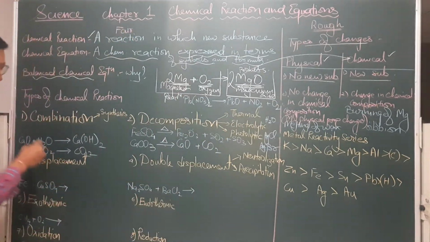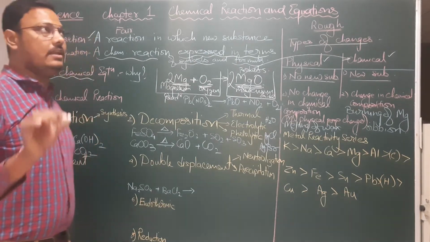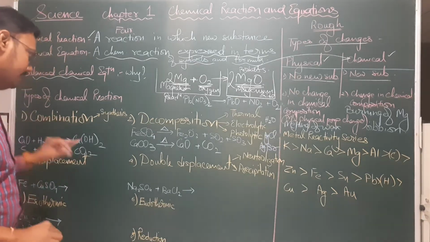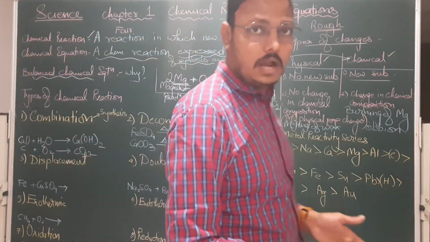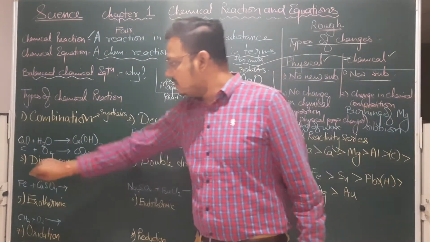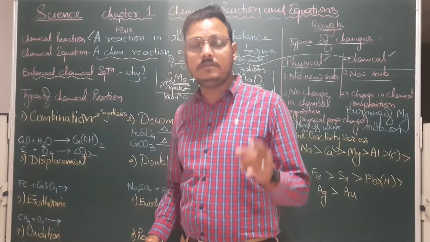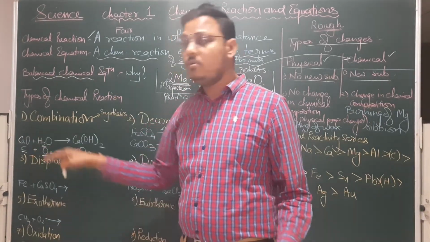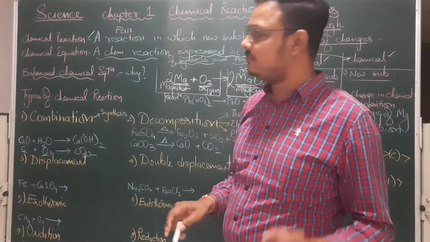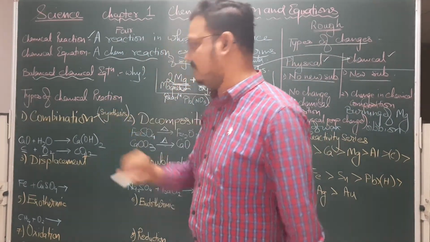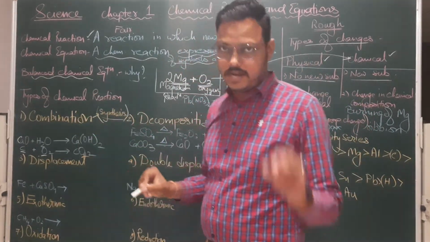Here we can see an example where calcium oxide combines with water to form calcium hydroxide, Ca(OH)2. Similarly, we have carbon combining with oxygen to form carbon dioxide. Now look at this. These are the two elements, carbon as one element and oxygen, of course, a molecule of the element oxygen. When two elements combine to form one single product, such a type of reaction is also known as synthesis reaction. So synthesis is a type of chemical combination reaction.